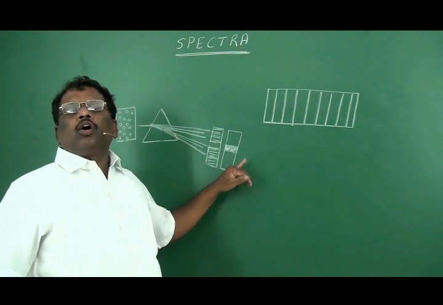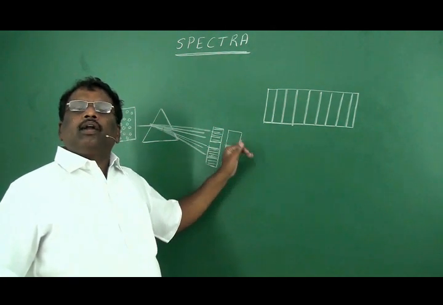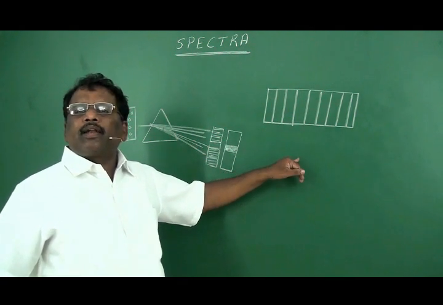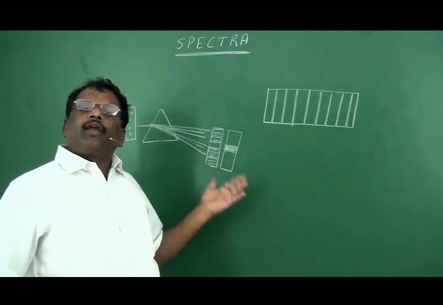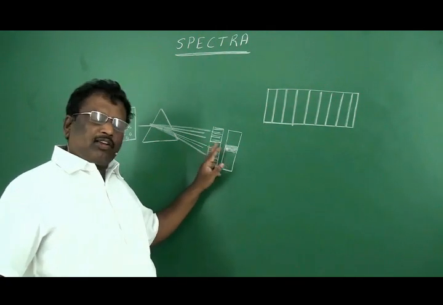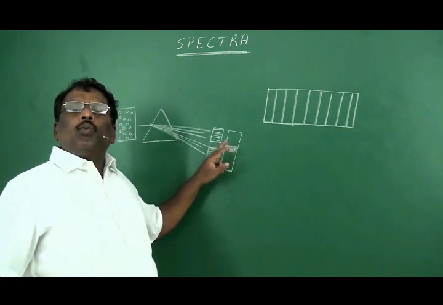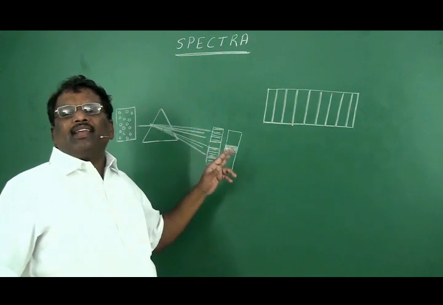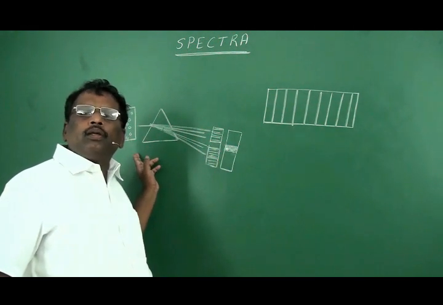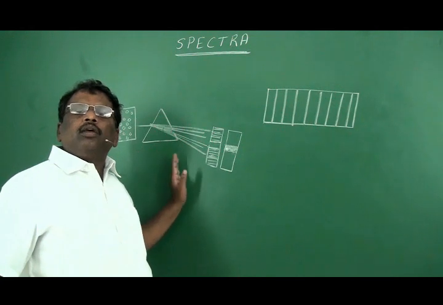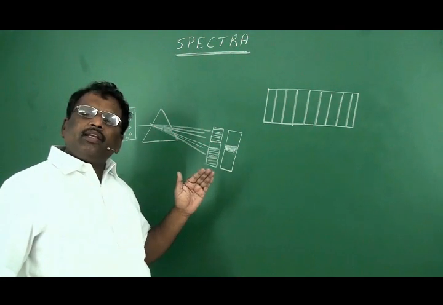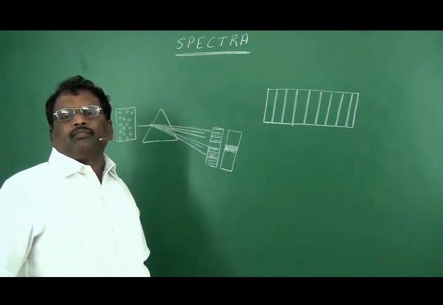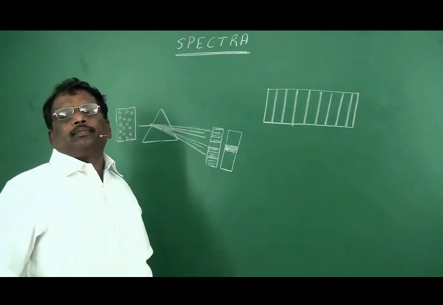In emission spectra, you will find bright lines on dark background. Whether it is an emission spectra or an absorption spectra, both these spectra will indicate what wavelength of light was absorbed or emitted by these atoms. Based on that, we can estimate the position of electron in an atom. This is recording the spectra.